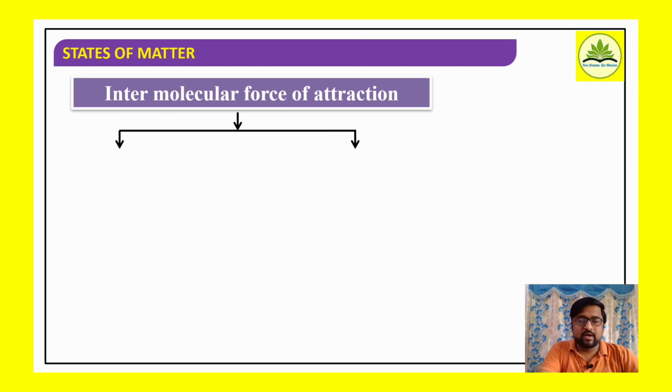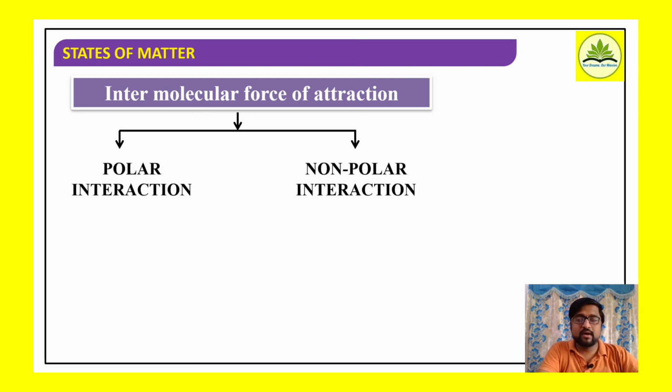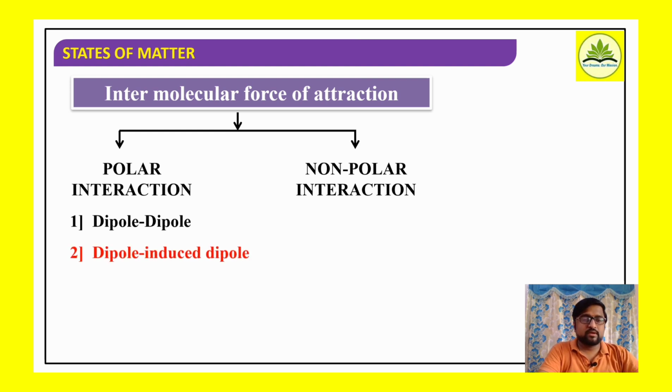They are broadly categorized as polar interactions and non-polar interactions. Further, in polar interactions there are three types: dipole-dipole interactions, dipole-induced dipole interactions, and the third one, ion-dipole interactions.